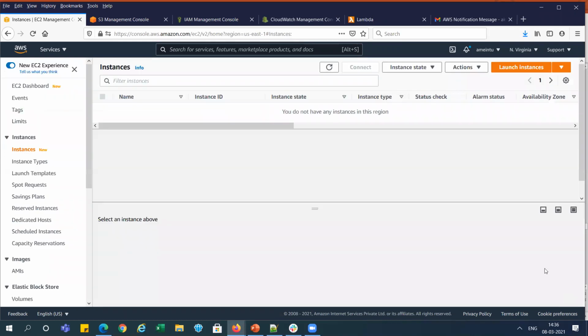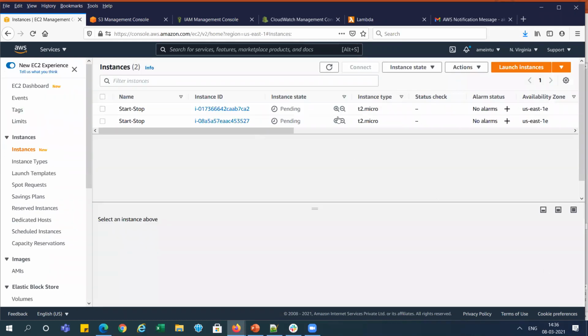You can see here this is pending and it will take time. But we need this instance ID, right? You can see here.